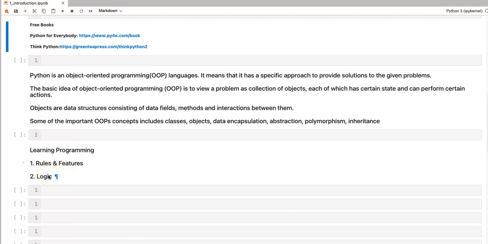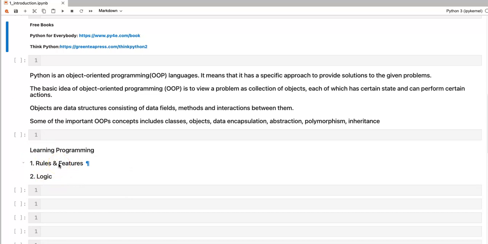Building logic can take time. For example, if the problem is simpler, like writing a program to add two numbers, that can be a little simpler. If you want to write something complex, for example a Python program to predict something, that can be a little more complicated because it involves prediction. You may have to use linear regression, and for that you may have to write some complex code. So as you practice more and try to solve problems, your logic will slowly build up. You will know how to use these features and rules.